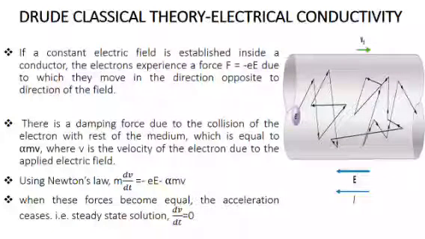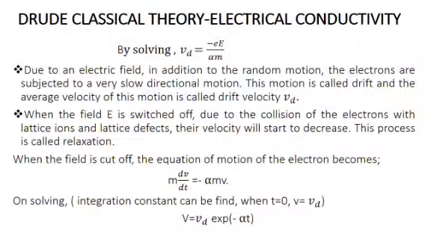Using Newton's law, m dv by dt is equal to minus eE minus alpha m v. The negative sign of the damping force indicates that it opposes the directional motion of the electron. When these forces become equal, the acceleration ceases. That is, the condition for steady state solution is dv by dt is equal to 0. By solving the equation, we get Vd is equal to minus eE by alpha m, where Vd is called the drift velocity of the electron due to the application of an electric field.